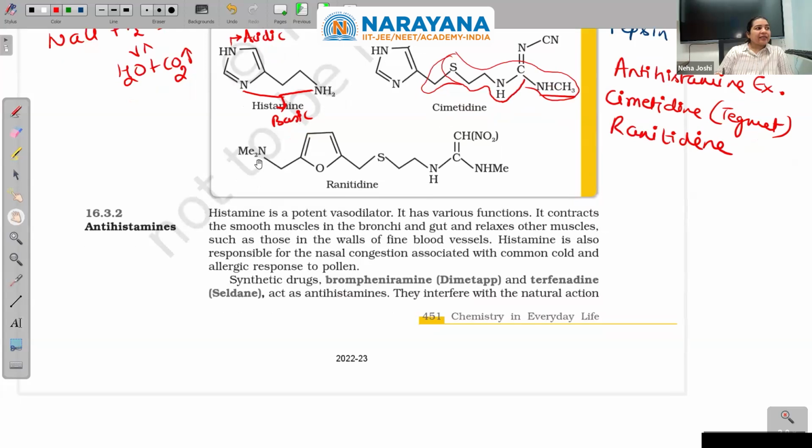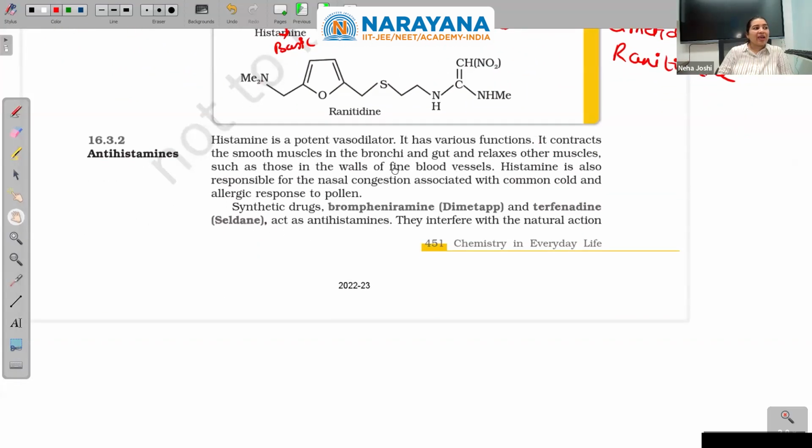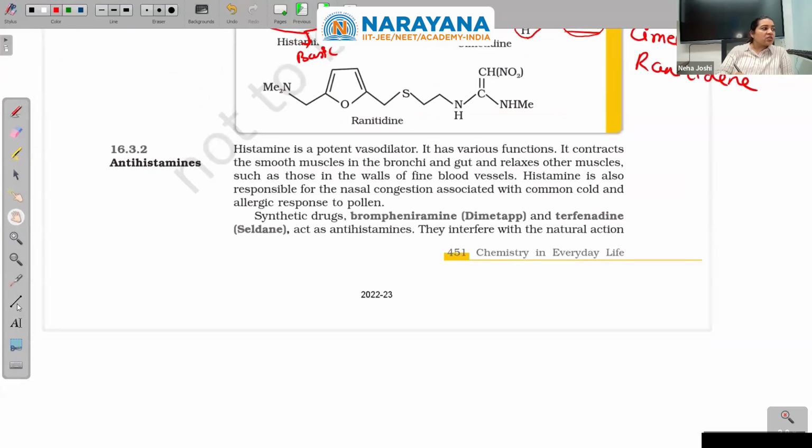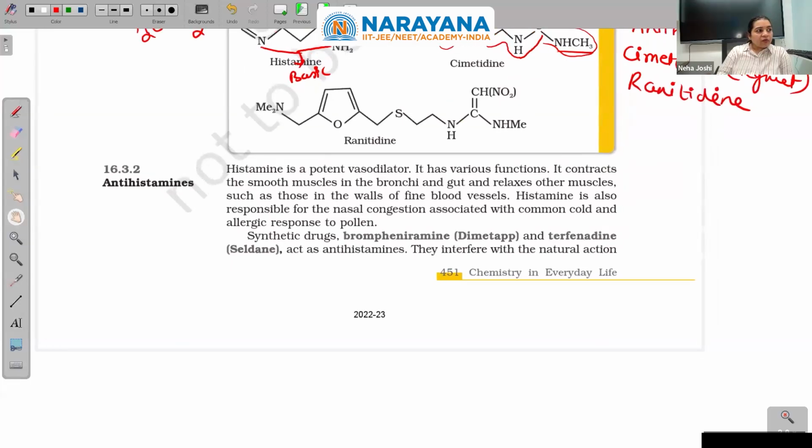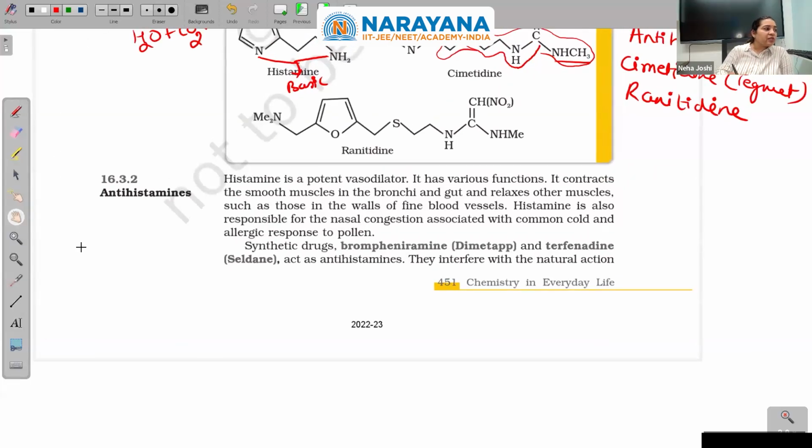Antihistamines. Histamine is a potent vasodilator. Now, what is this term vasodilator? For example, our vessels which carry our blood, these are veins and arteries I'm talking about. Over a period of time, like in a simple pipe in the sink of a home, things deposit on the wall.